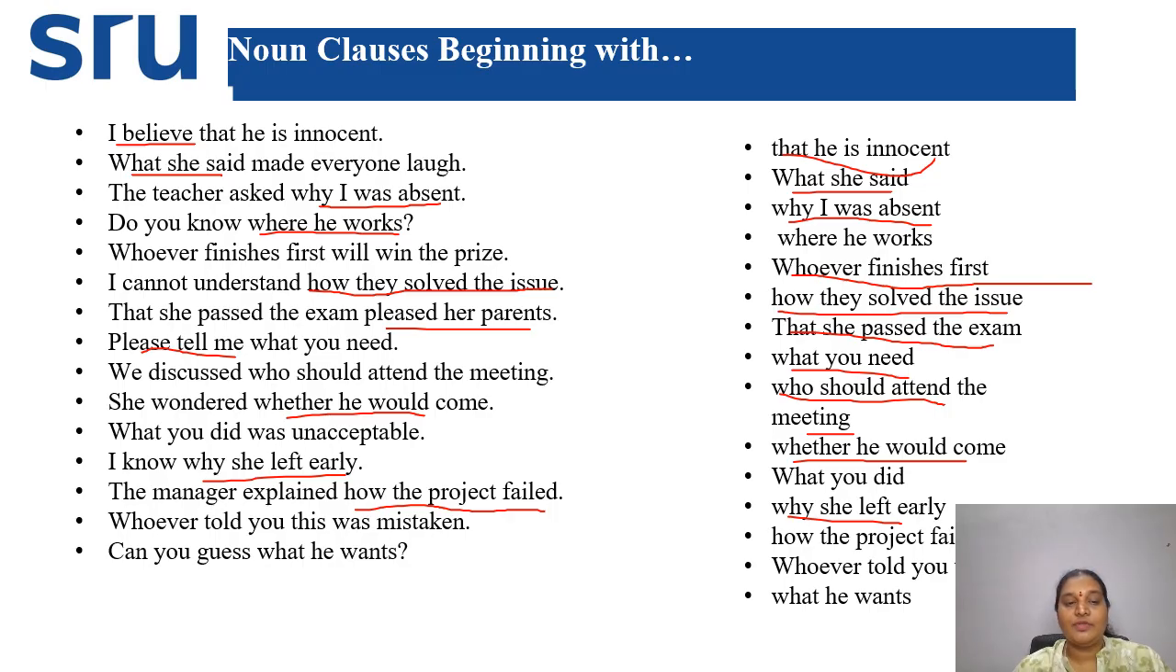And next one, if you see, whoever told you this was mistaken. So what was mistaken? Or who was mistaken? Whoever told you this was mistaken. Next one, can you guess what he wants? So here also what he wants is acting as a noun clause. So in this manner you can identify it with the help of asking what. By asking what you can understand where the noun clause is in a particular sentence.